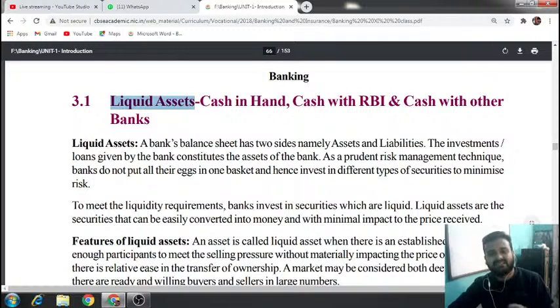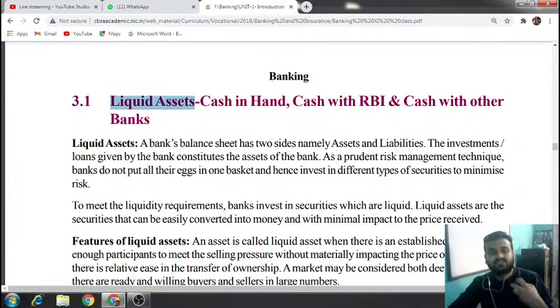If I am asking any one of you what is your present liquid asset: if you're having 10 rupees in your pocket and, for example, 100 rupees in bank, these funds which are already converted into cash, or which can be easily converted into cash, are known as liquid assets.